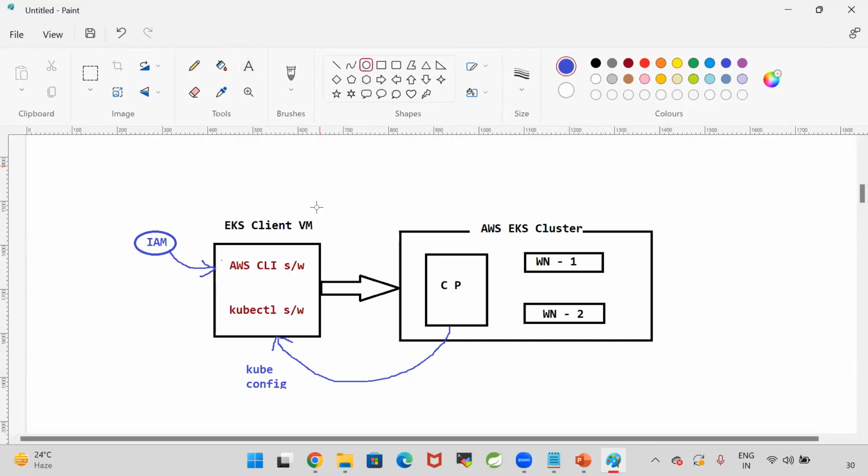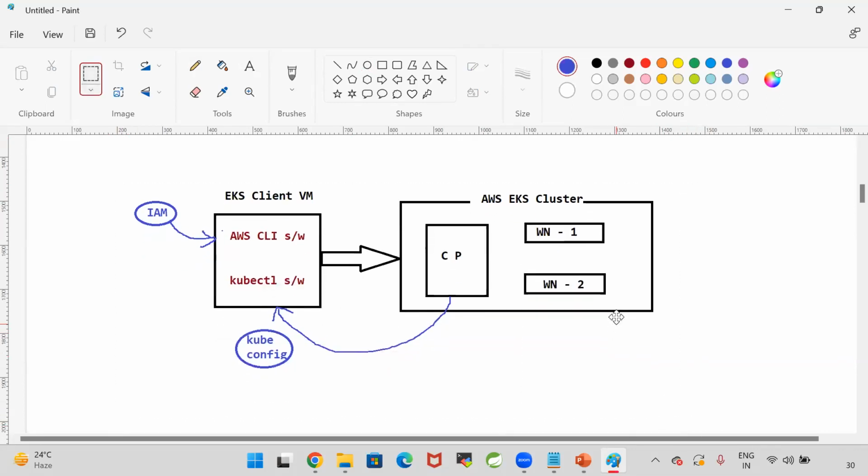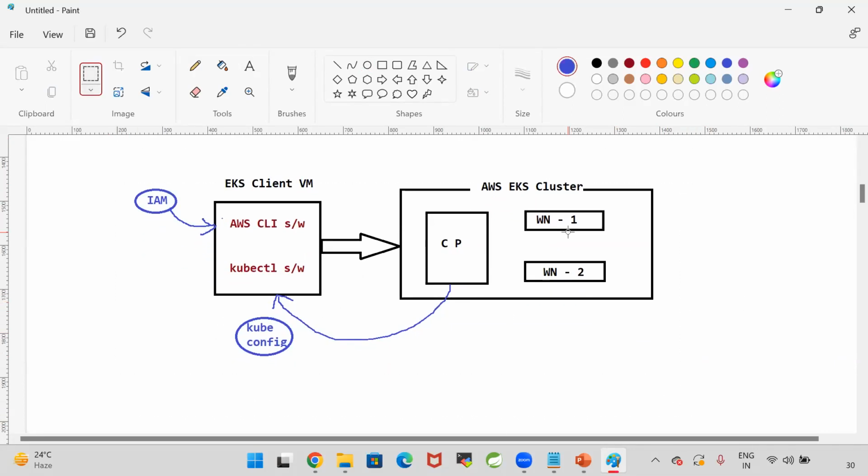What will be there in the kubeconfig file? In the kubeconfig file, cluster information will be available. So this is our EKS cluster with the client machine. This client machine is a Linux machine. Using this client machine, I will create the cluster. Once the cluster is created, I can send requests to the cluster to deploy my application. So to communicate with the cluster, we are installing kubectl.